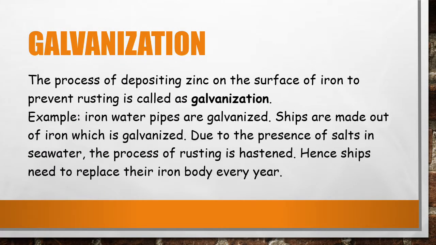Galvanization. The process of depositing zinc on the surface of iron to prevent rusting is called galvanization. For example, iron water pipes are galvanized. Ships are made up of iron which is galvanized. Due to the presence of salts in seawater, the process of rusting is hastened. Hence, ships need to replace their iron body every year.